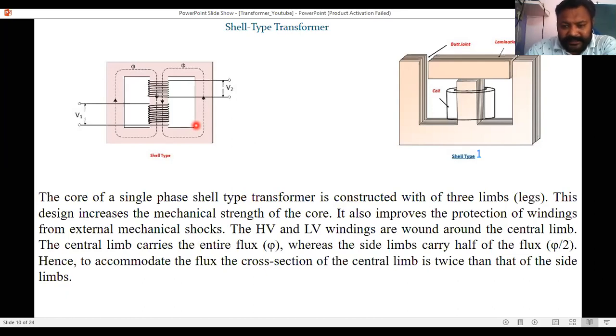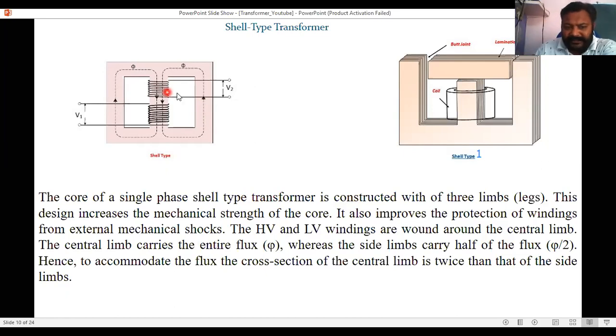So you can say that the linking of flux in shell type is more compared to that of core type, as we are getting two flux paths. The core of a single phase shell type transformer is constructed with three limbs. The basic core is of E type.